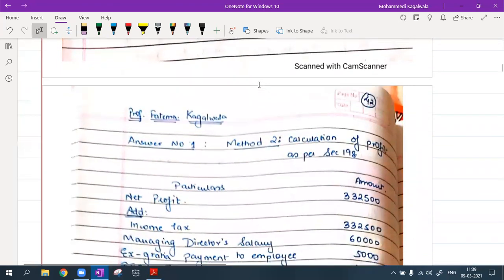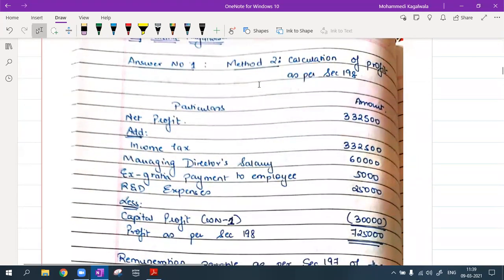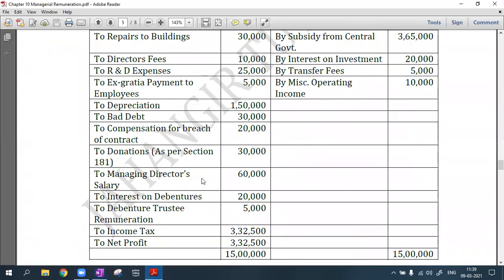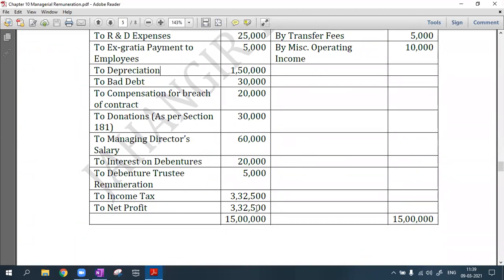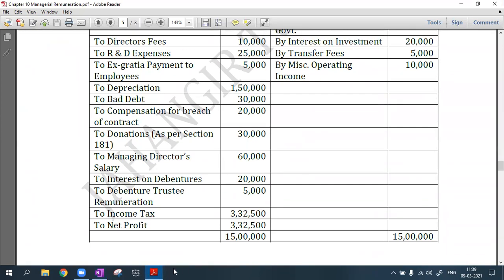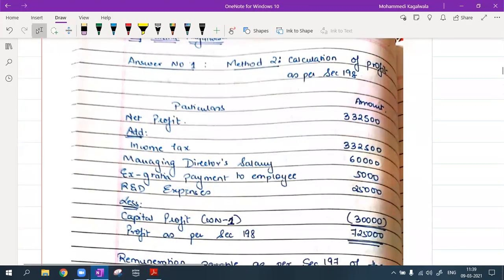Now, the same 7,25,000 I will also arrive at as per the net profit method. So my starting point will be my net profit, 3,32,500. I will add back all the expenses which are disallowed. So income taxes here are disallowed.